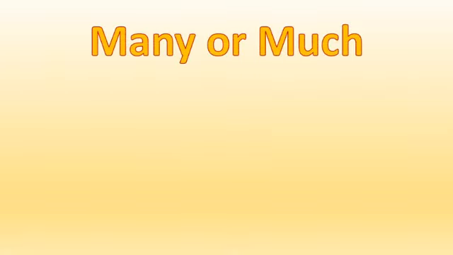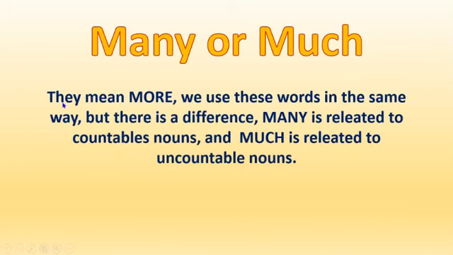Today I want to explain to you the last topic from your third partial, and with this topic we're going to conclude your English 2. Today we're going to check many or much. We use that. They mean more, and we use these words in the same way, but there is a difference. Many is related to countable nouns, things that you can count, and much is related to uncountable nouns, things that you can't count or it's hard to count.